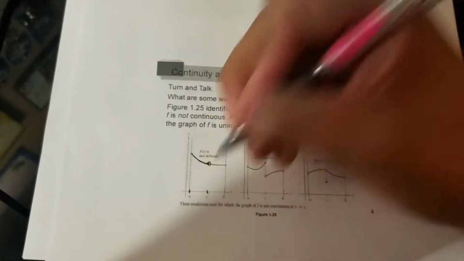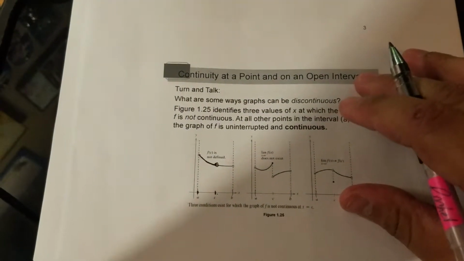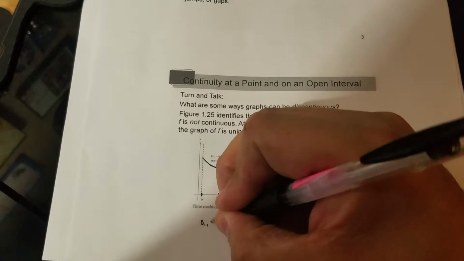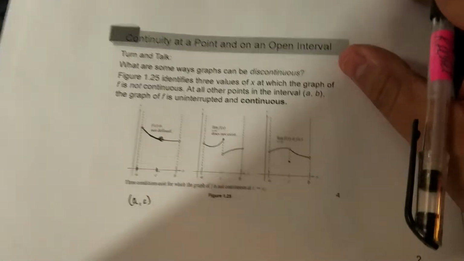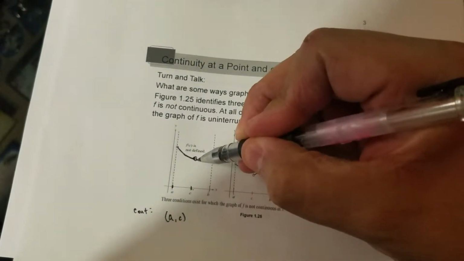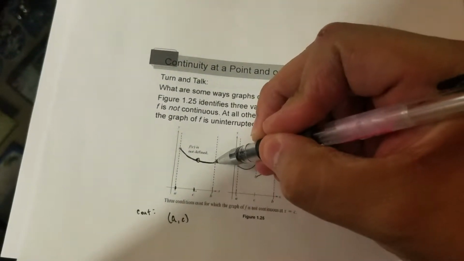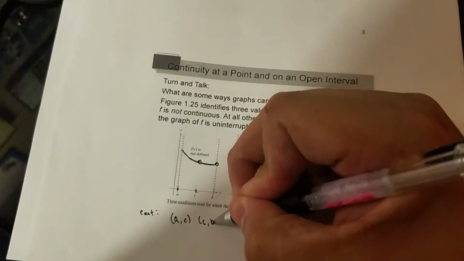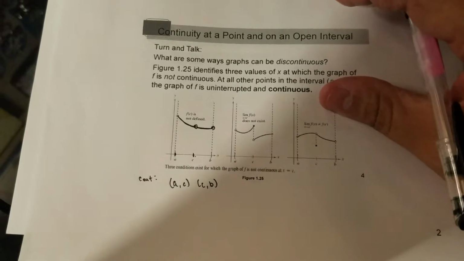From A to C is where it's continuous. So from A to C, if I write it like that, that's continuous, right? And from here to there, I start again at C, and I'm continuous until I get to this point, which is B. So also from C to B, I'm continuous. Okay, so not a new concept.